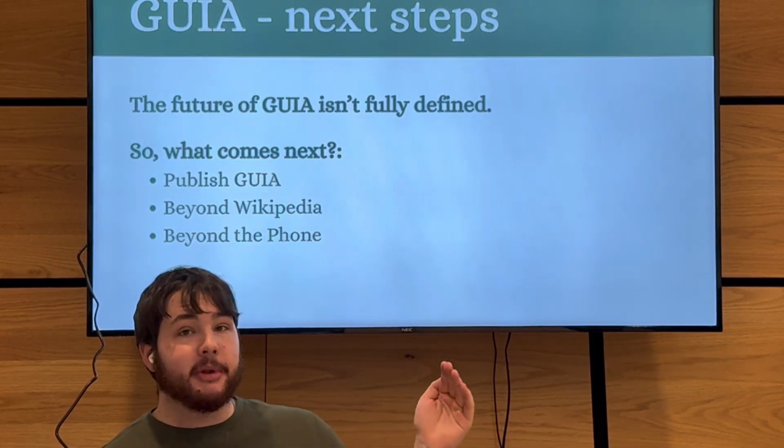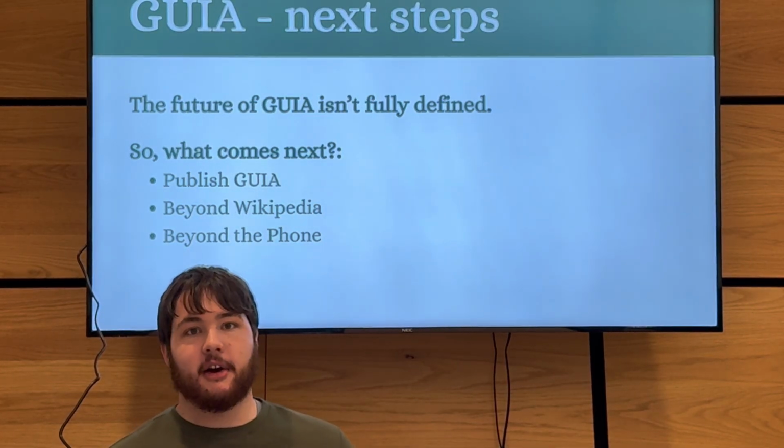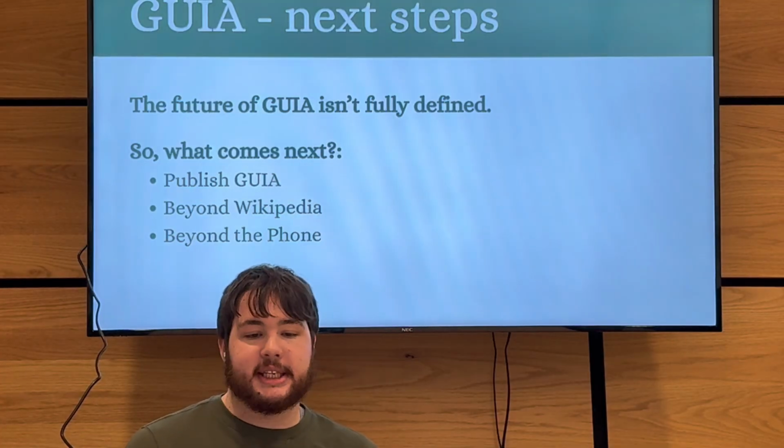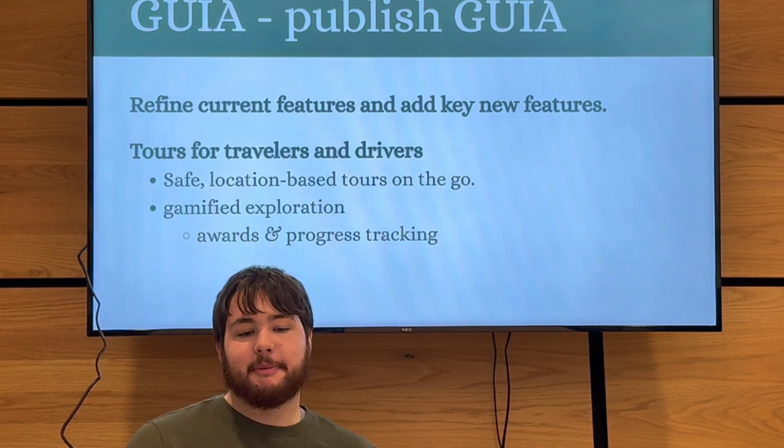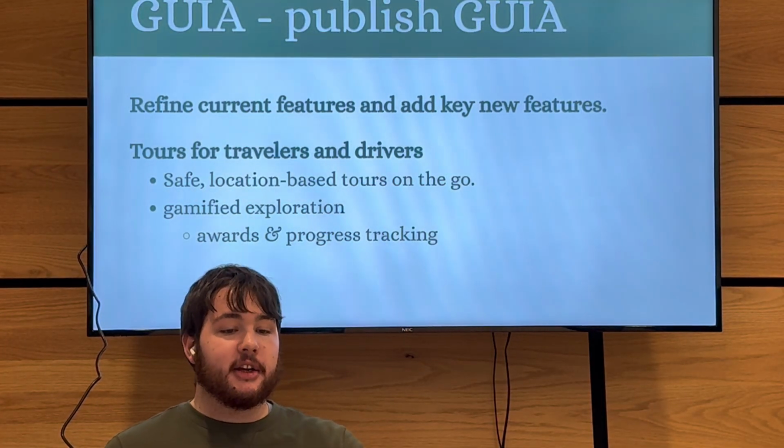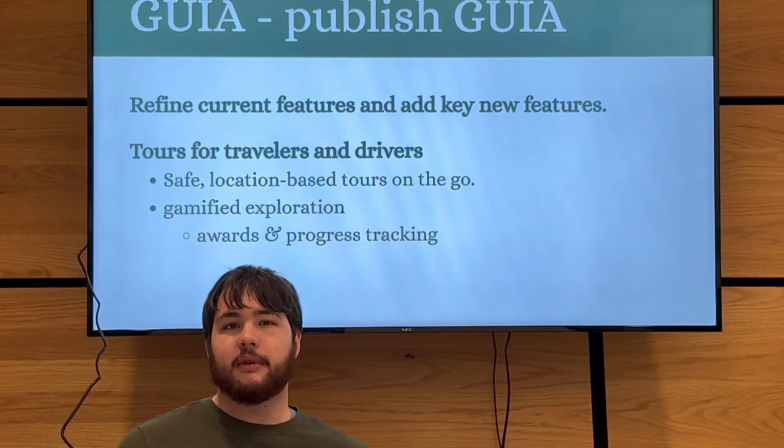So the first one is I'd like to publish Guia, and then I'd like to go beyond Wikipedia articles and eventually beyond the phone itself. So to publish Guia, I need to do a few things. I need to refine current features and then add a couple of new key features.